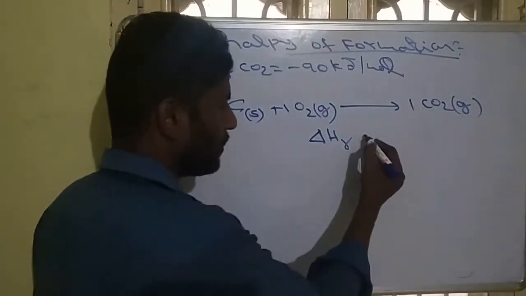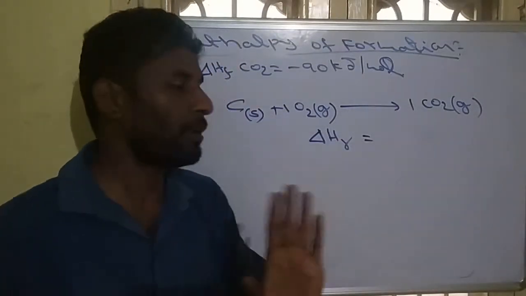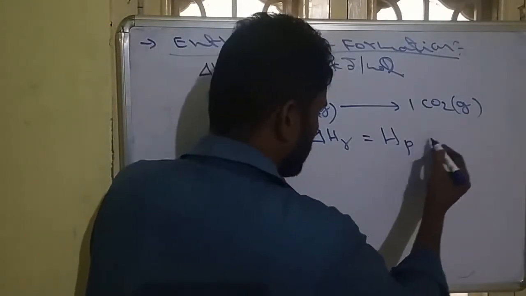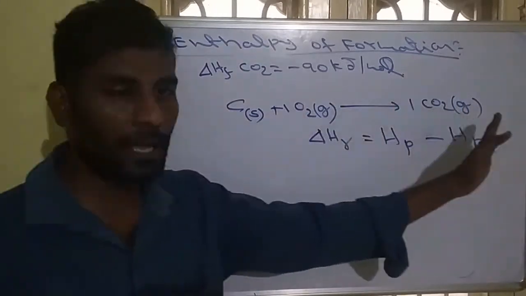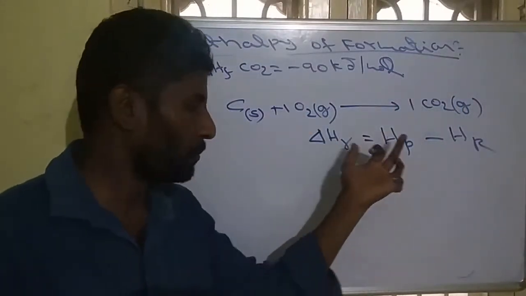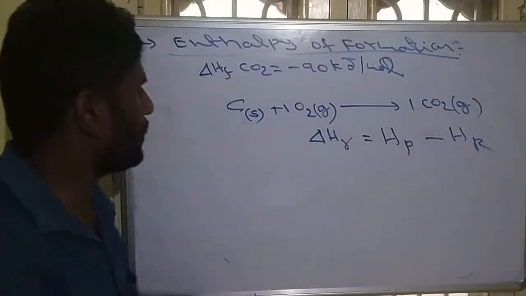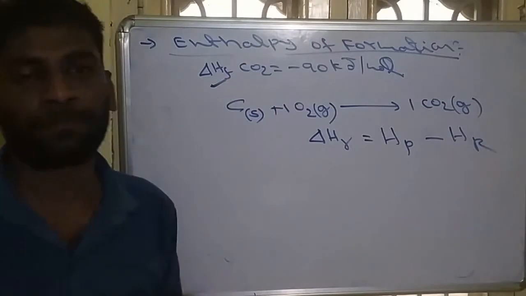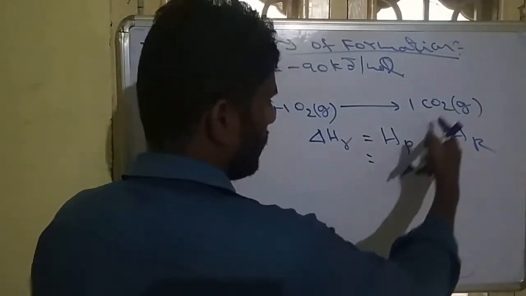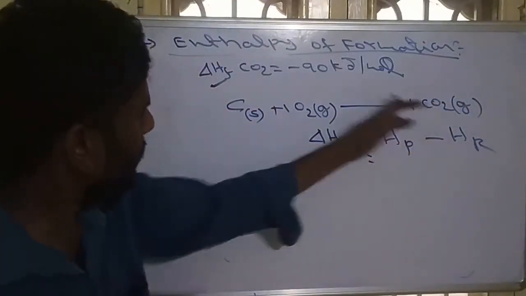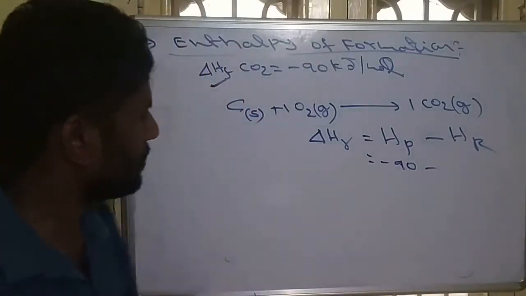So in this reaction, whenever enthalpies of formation are given and they ask for the reaction enthalpy, remember: enthalpy of products minus enthalpy of reactants. Very simple technique. This formula is applicable when the given values are enthalpies of formation. When formations are given, products minus reactants. See this, what is the product here? Carbon dioxide. So the carbon dioxide value is already given. It should be minus 90 minus reactants.